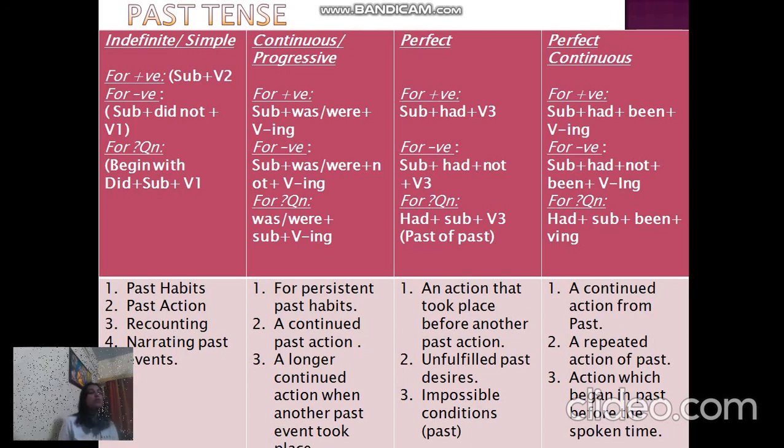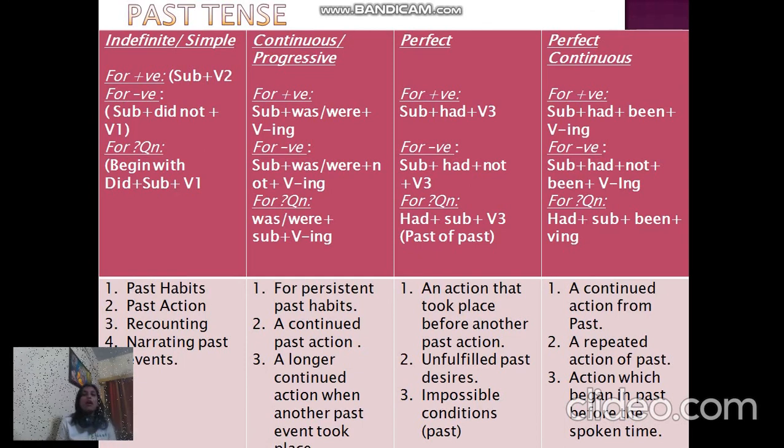We use it to show persistent and nagging habit. परेशान करने वाला past habit बताना है, तब use करते हैं. We use it to show a continued action in the past. He was reading the book, but obviously in the past, therefore was a longer continued action when something else happened, and both the actions happened in the past.